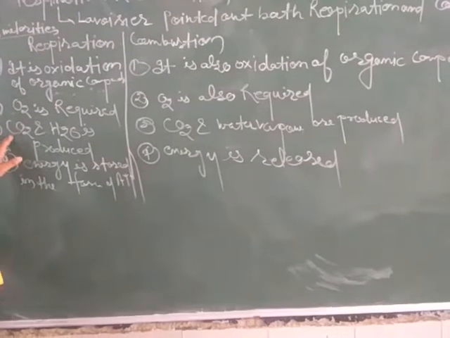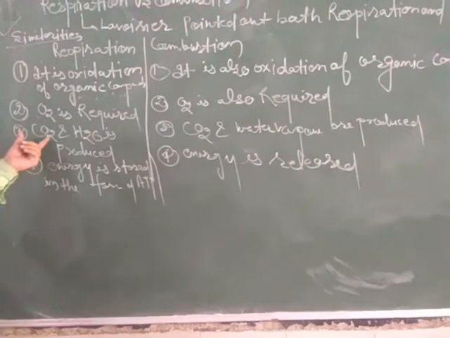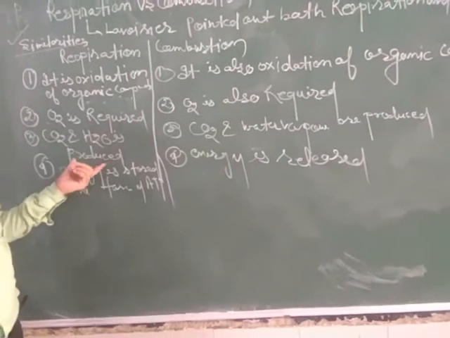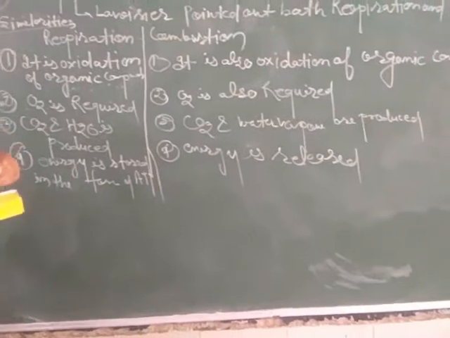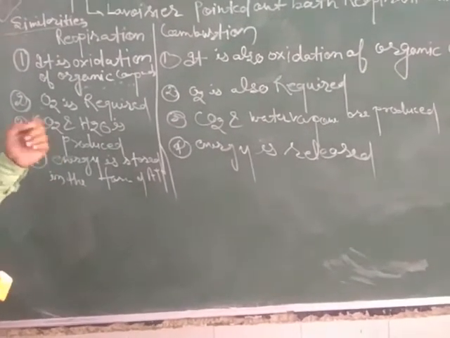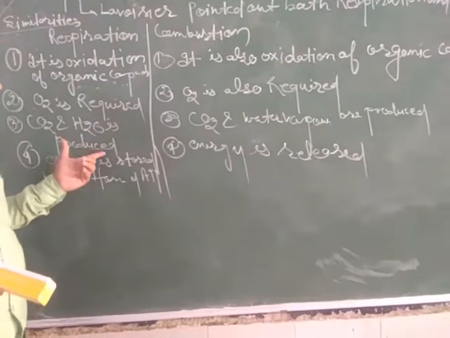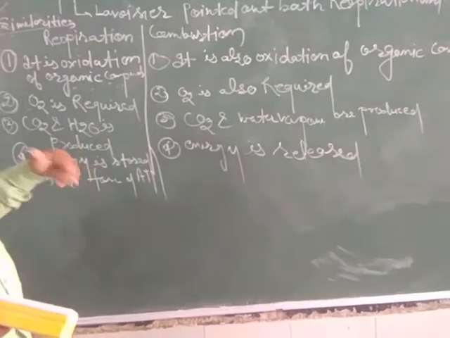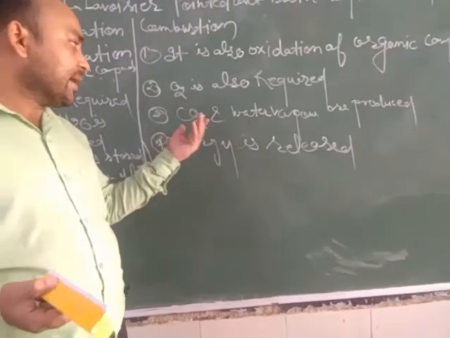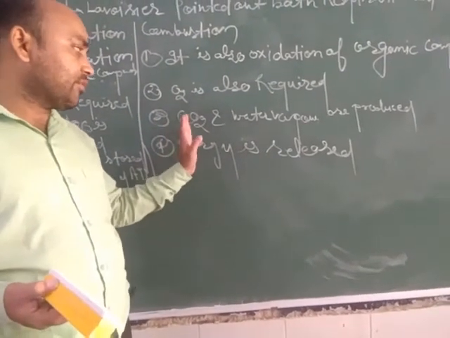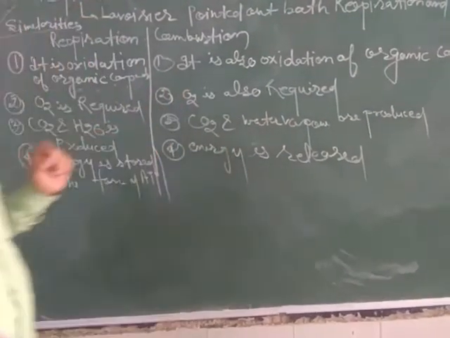Now, the products formed in respiration are carbon dioxide and water, generally in the case of aerobic respiration, but ethyl alcohol and carbon dioxide are produced along with the release of energy in the case of anaerobic respiration. In the case of combustion, since oxygen is required, only carbon dioxide and water vapors are formed.